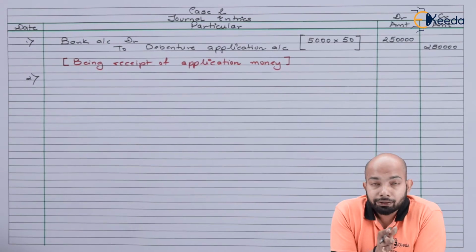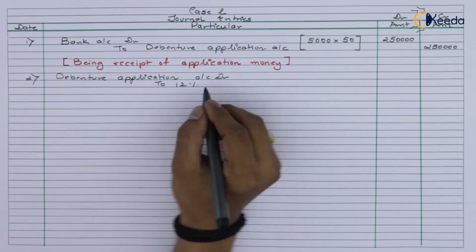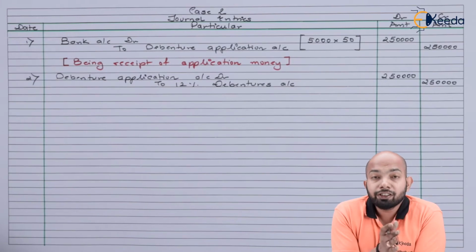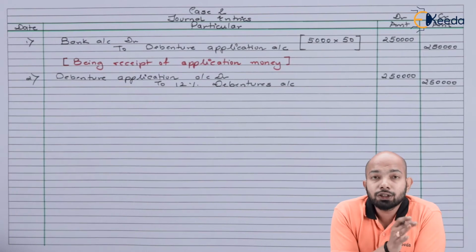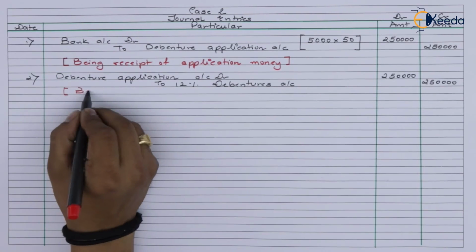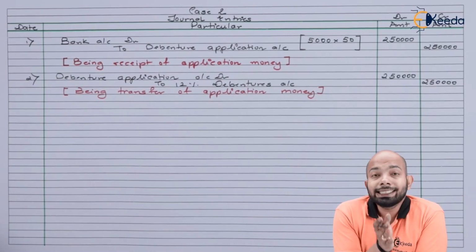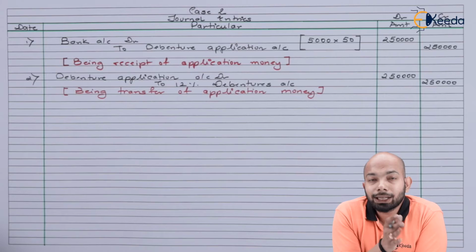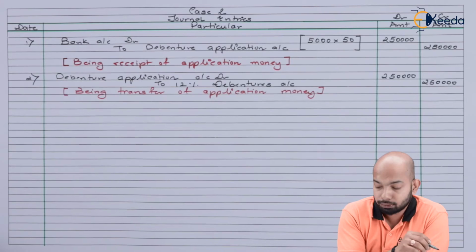Now, whatever application money we have received, you have to transfer it to the debenture account. So let's transfer that. So whatever entry we have mentioned here, that is debenture application account debit to 12% debenture, has been mentioned. Now let's figure out the total narration here. Now the next entry that we will be passing here is the allotment due, which also includes the total premium that is supposed to be taken into consideration. So let's mention that as well. That means allotment due on debentures.